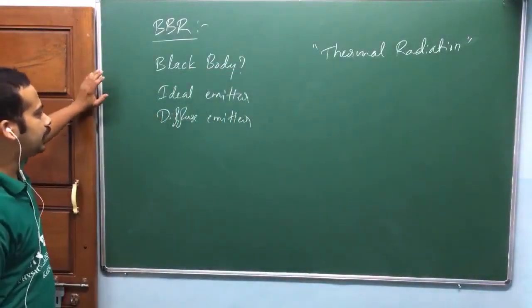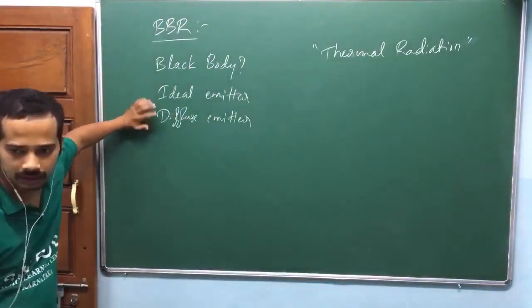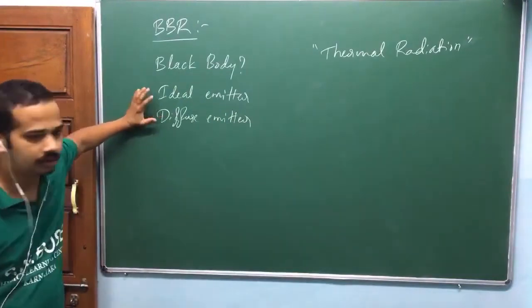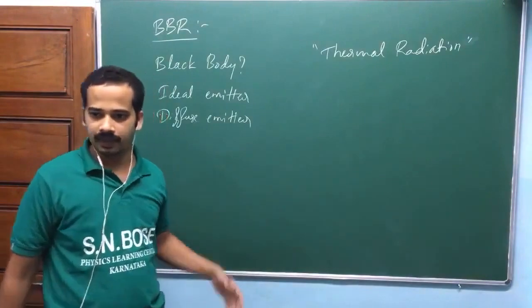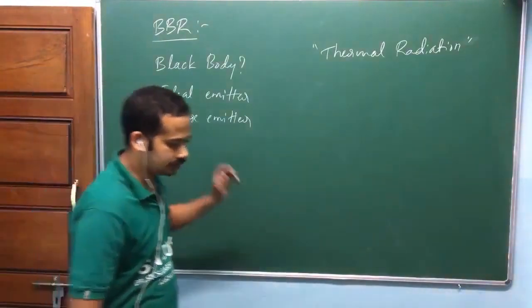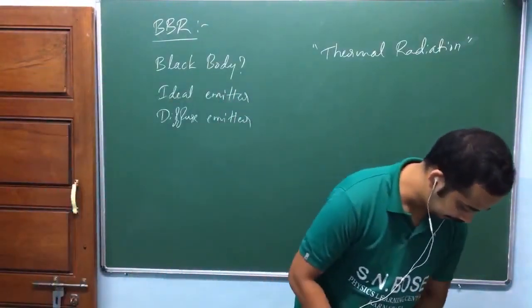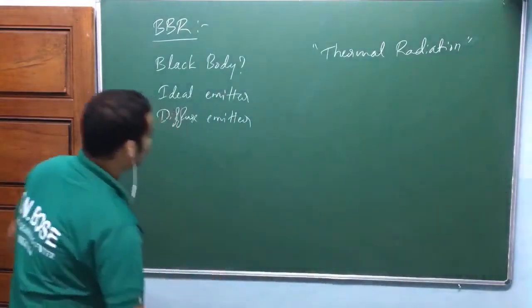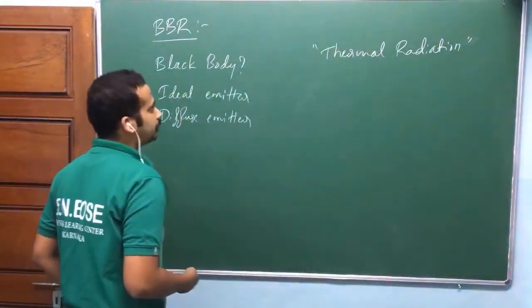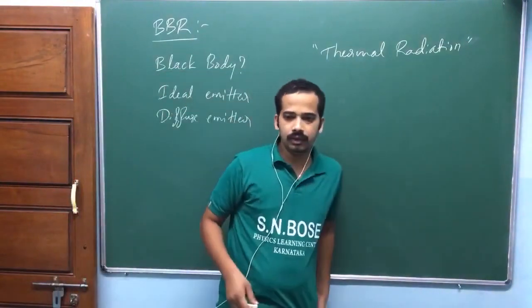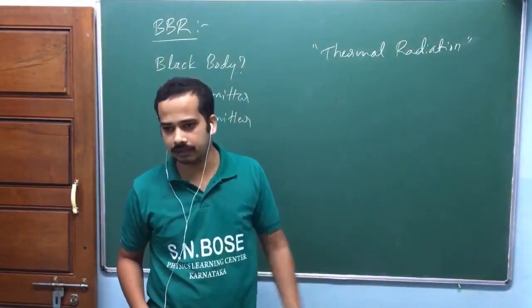That's why we take black body, because of these two characteristics. I too had confusion: why do we take black body? We could have taken any body, isn't it? So because of these two characteristics. One more thing, it is also a perfect absorber. Yes, that I have given. So while doing the experiment, we go for a perfectly black body.